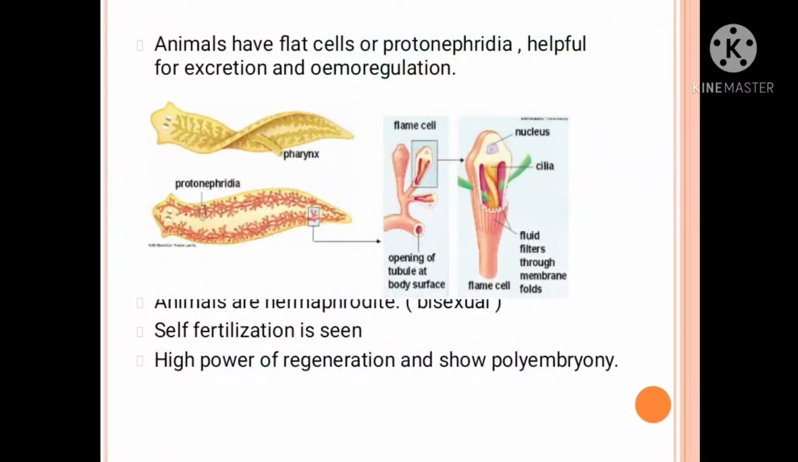Animals have flame cells or protonephridia, which are helpful for excretion and osmoregulation. Animals are hermaphrodite, means bisexual. Self-fertilization is seen. Few have high power of regeneration and show polyembryony. So these are the characteristics related to Platyhelminthes. Now the next phyla we'll see in the next lecture.